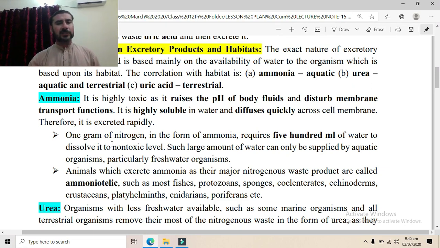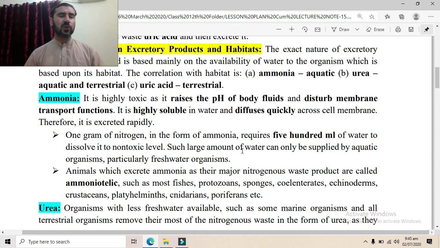Now, we have already discussed that 1 gram of nitrogen in the form of ammonia requires 500 ml of water to dilute it to the non-toxic level. Such a large amount of water can be supplied only by aquatic organisms, particularly freshwater animals, where there is no salt content in the water and there is excess water available. Animals which excrete ammonia as their major nitrogenous waste product are called ammonotelic.